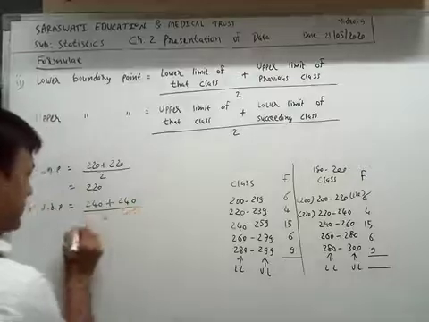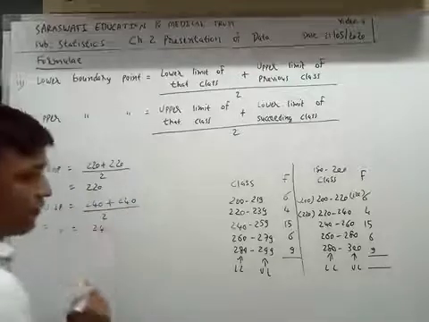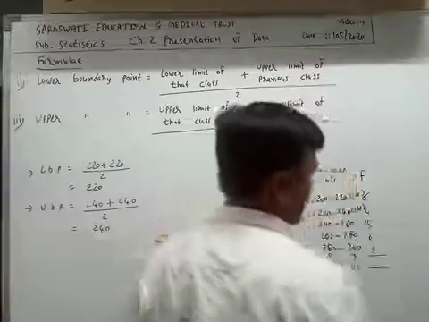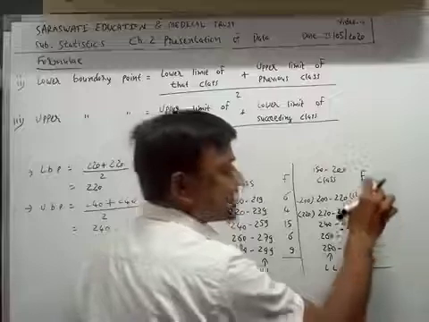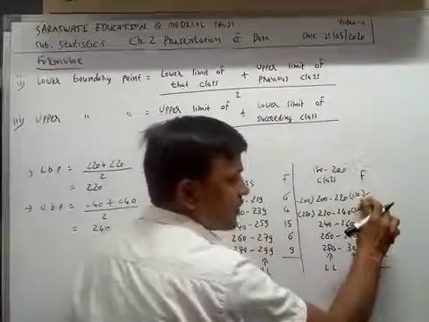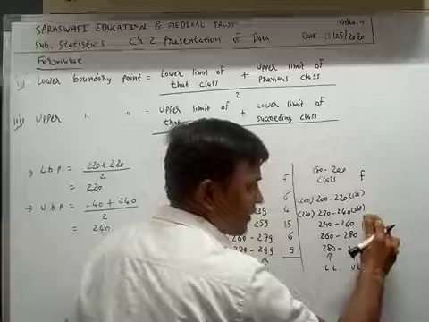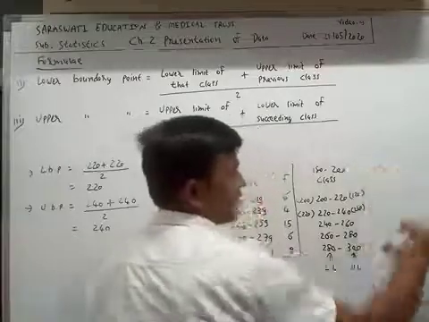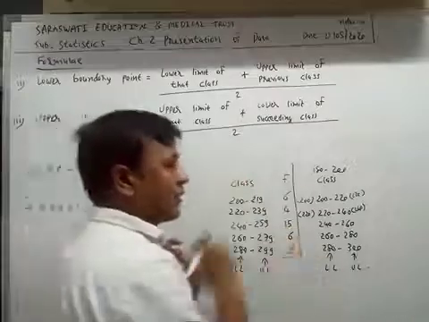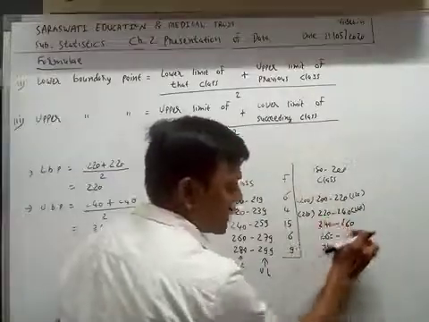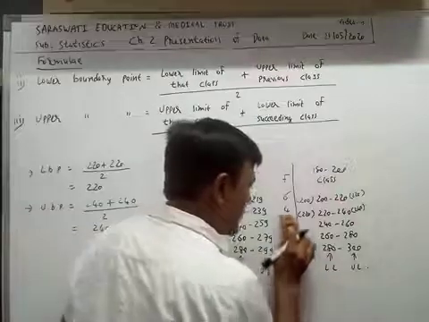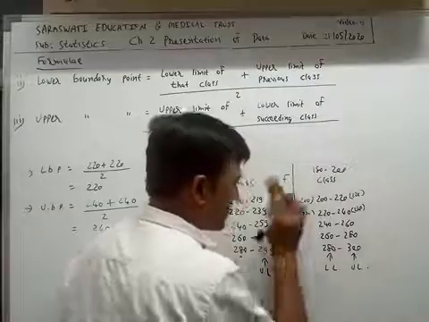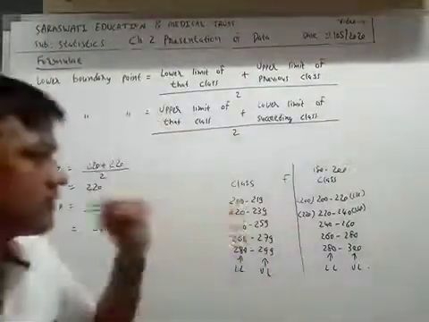The answer divided by 2 is 240. In this type of question, frequency is not required because we focus only on the class, so I remove frequency for this sum.